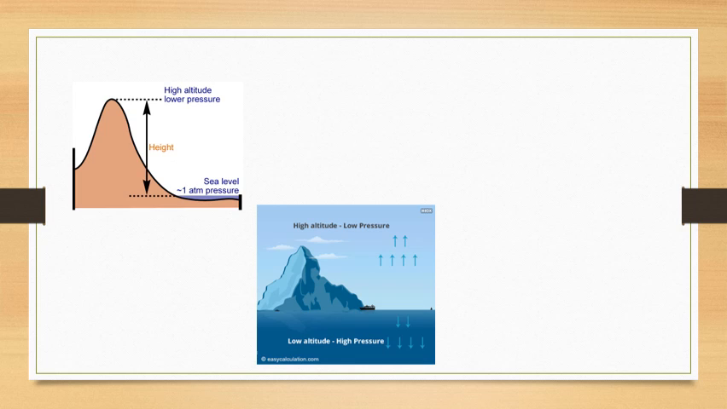So the first factor is altitude, meaning the height of a place above the sea level. Higher the altitude, lower the pressure. So with the increase in altitude, there is a decrease in atmospheric pressure. For every 110 meters of ascent, meaning for every 110 meters increase in height, there is a decrease of 1 centimeter of mercury. The atmospheric pressure is highest at the sea level.